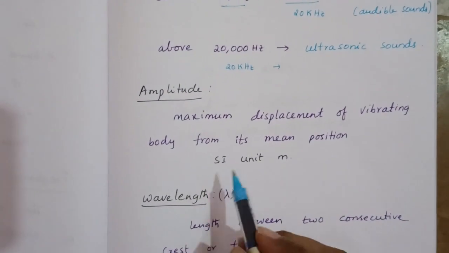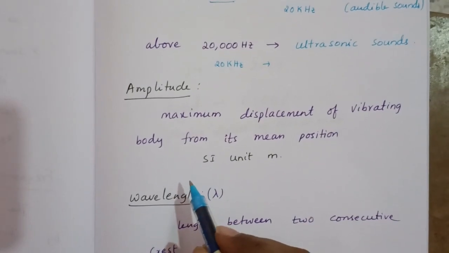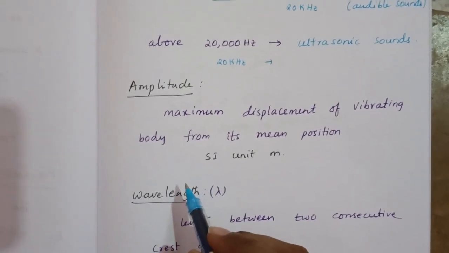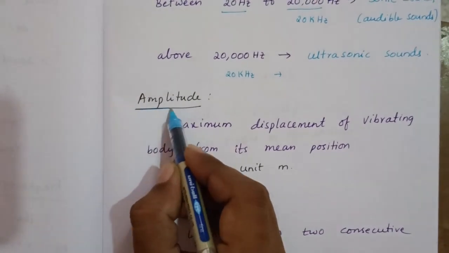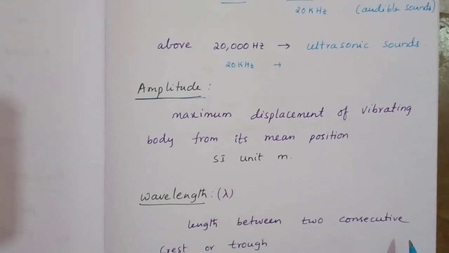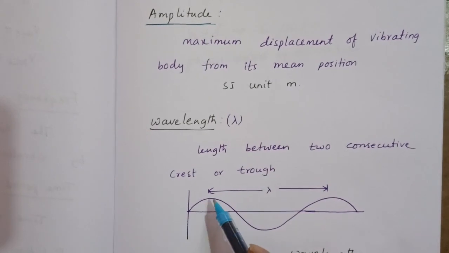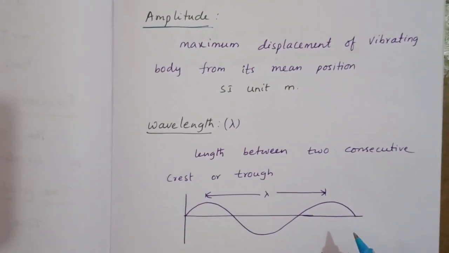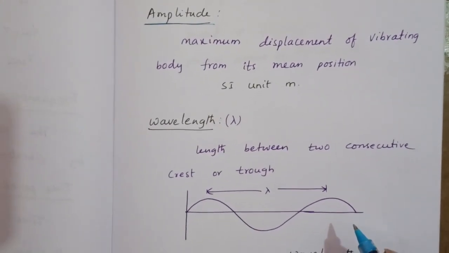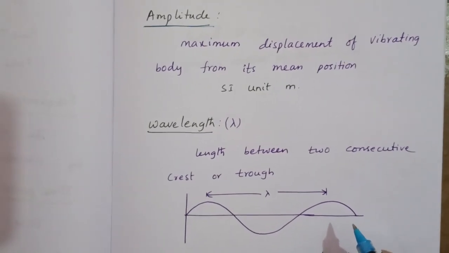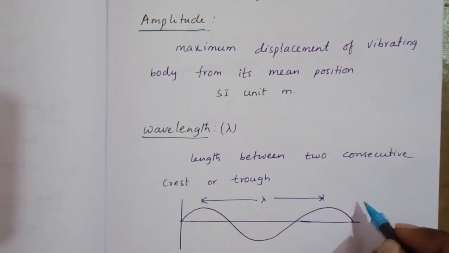Next, some terms related to waves. The first one is amplitude. Now when the wave is taken, we have two types of waves: longitudinal waves and transverse waves. Here I have taken a transverse wave.